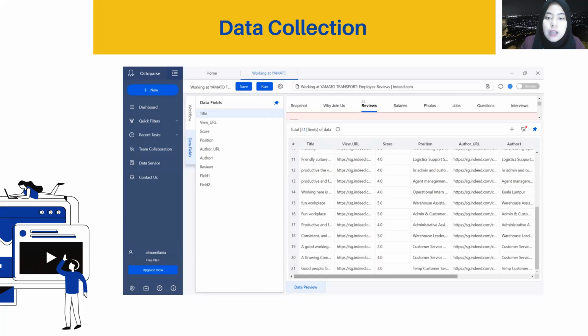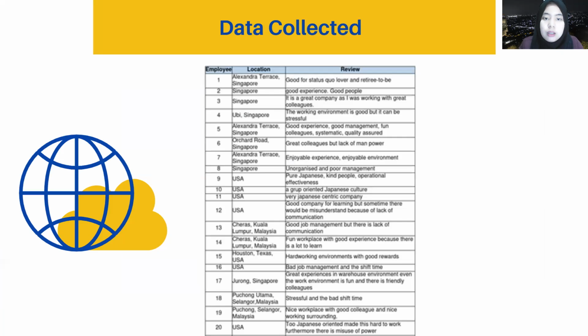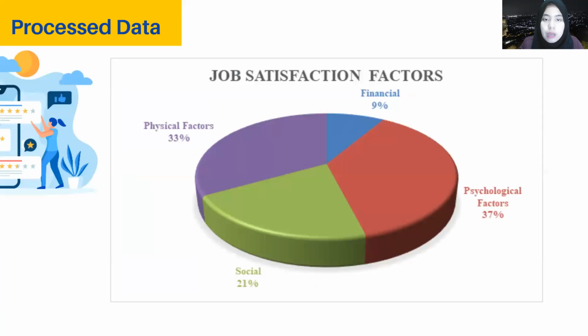Here, as you can see, there is web crawling software to retrieve the data from the job hunt websites. As you can see, the data is raw, so we need to process it to clean the data, and then group the words and reviews from the job hunt websites. Here is the data that we retrieve. It is still raw, and from there we clean the data and then group it.